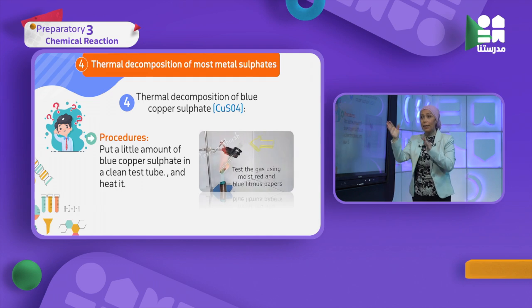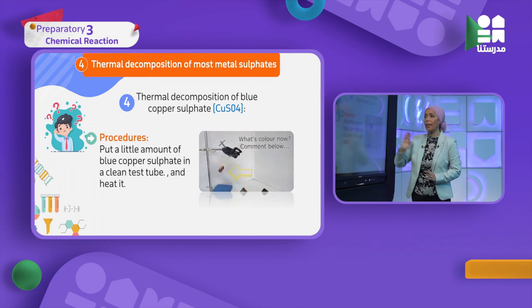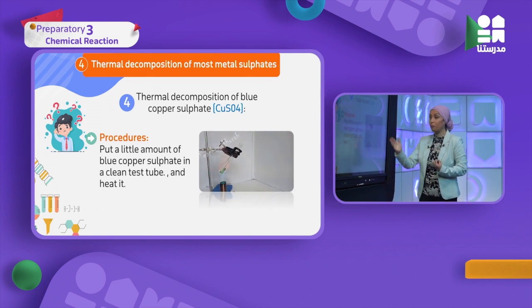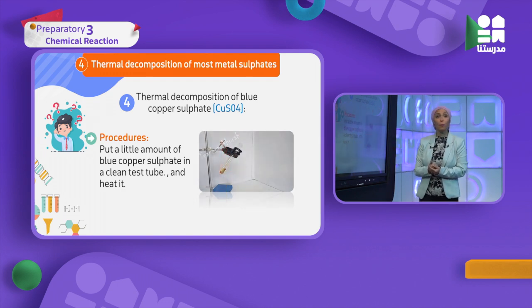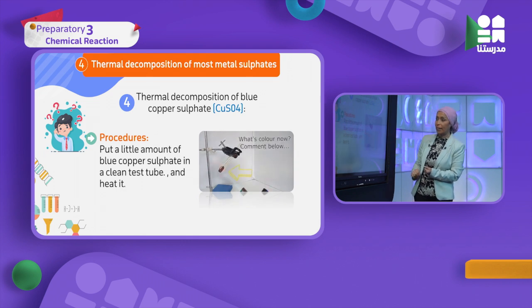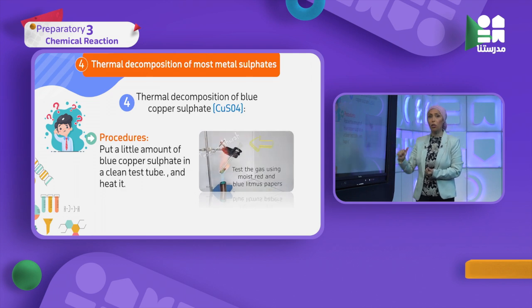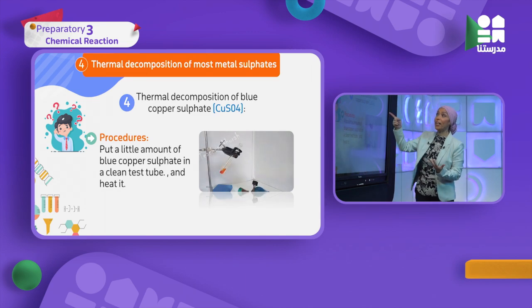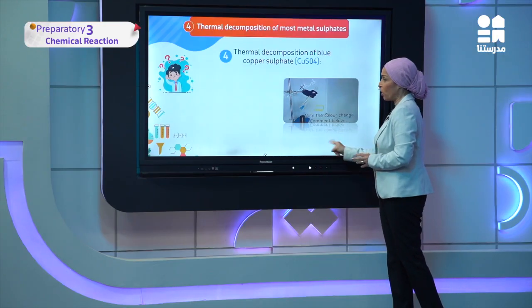We knew from all the previous experiments that copper oxide will be black. It begins with a color and finally ends with black color. So what is the color of copper sulfate? It's blue. After heating, as you see here, it will change into the black color of copper oxide. And what is the gas resulting, from the name? Sulfur trioxide. Let's see the equation together.